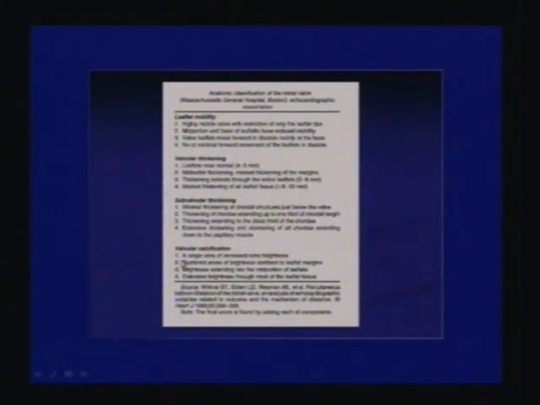Valvular calcification: grade 1 is a single area of just increased echo brightness. When there are scattered areas of brightness confined to the leaflet margins, you give it grade 2. When the brightness is extending to the mid portion of the leaflets, it is grade 3. And when there is extensive brightness through most of the leaflet tissue, it is grade 4. So once you evaluate the valve in M mode and 2D, you grade it according to these different parameters: leaflet mobility, the thickening of the valve, the subvalvular apparatus, and valvular calcification, and you grade it as per 8 out of 16 or whatever the score of the valve is.